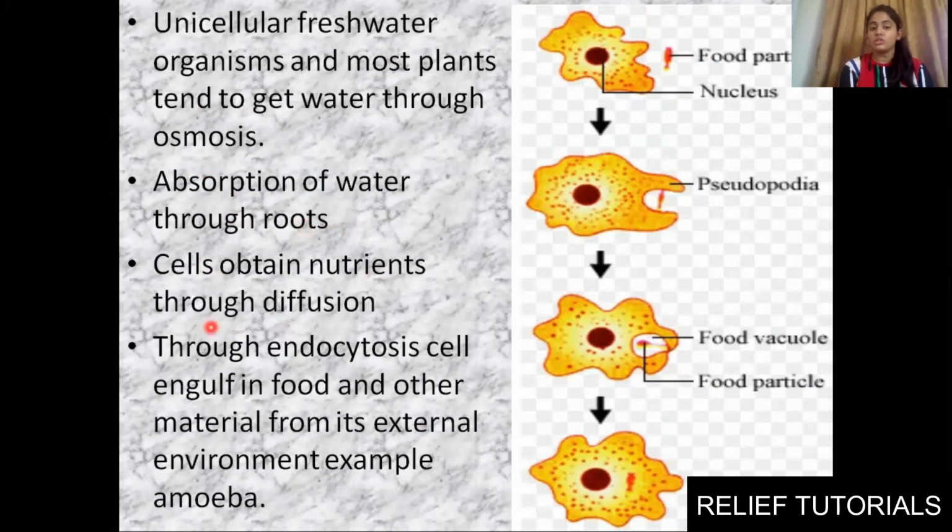Cells obtain nutrients through diffusion, that also I discussed. Through endocytosis, the cell engulfs food and other materials from its external environment. That example is amoeba. With the help of endocytosis, by forming pseudopodia, that is false legs, they will obtain the food particle and get energy. Clear?